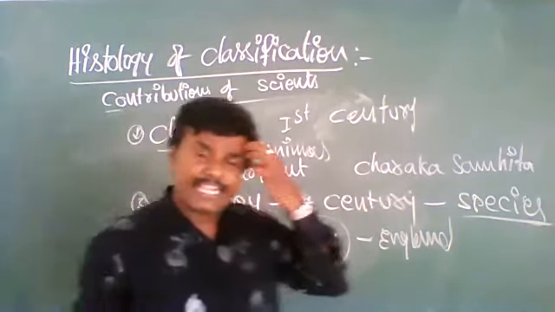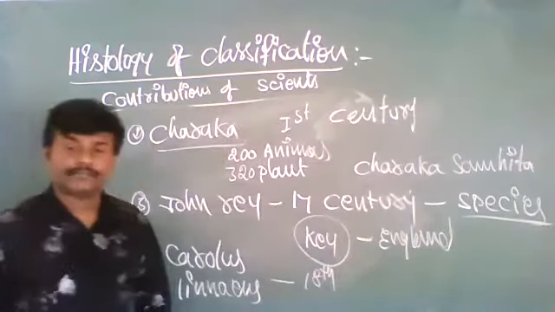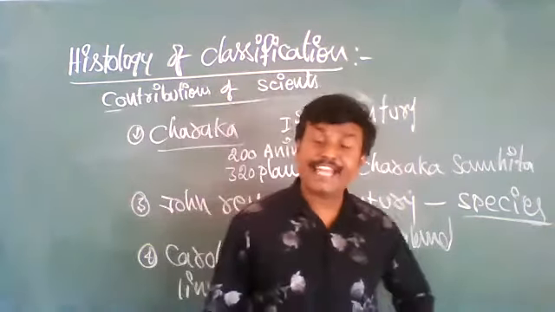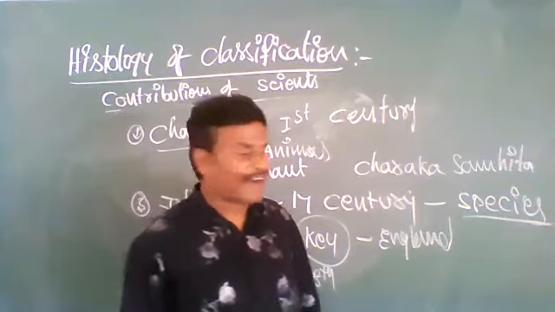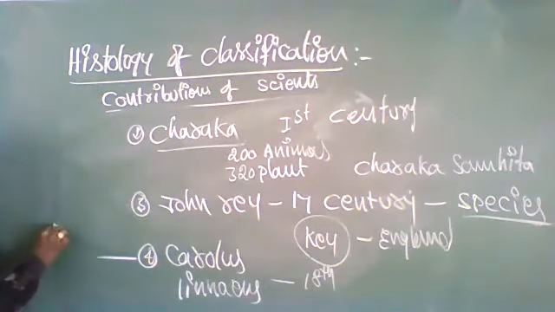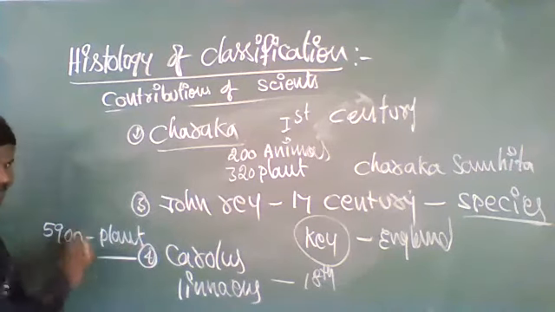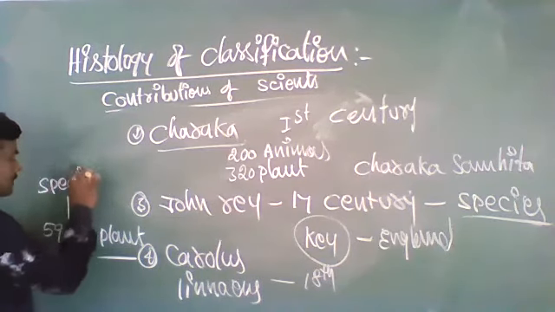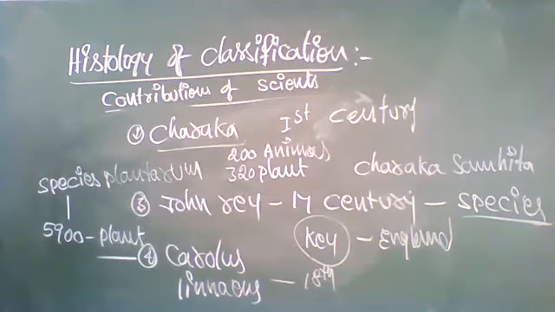Carolus Linnaeus is the father of taxonomy. He belongs to the 18th century. He classified 5,900 species of plants. About these plants, he published in his book Species Plantarum.